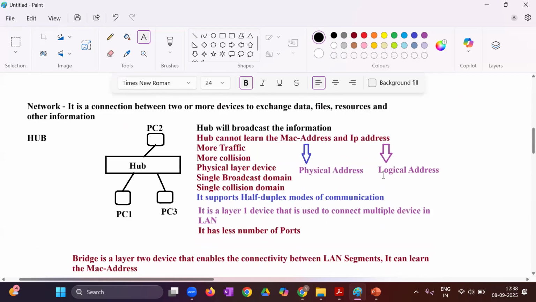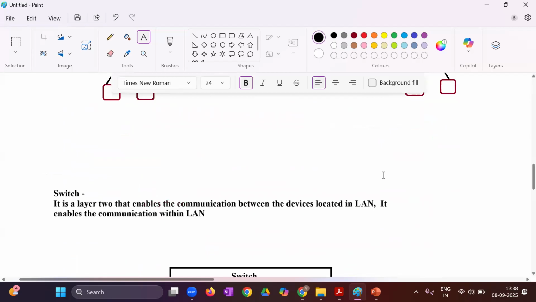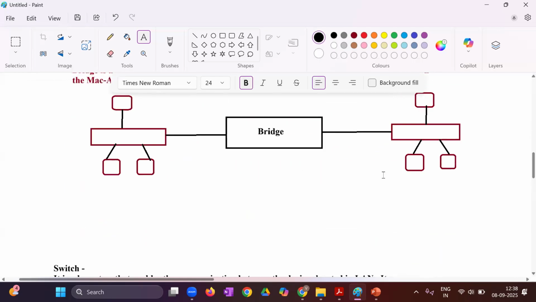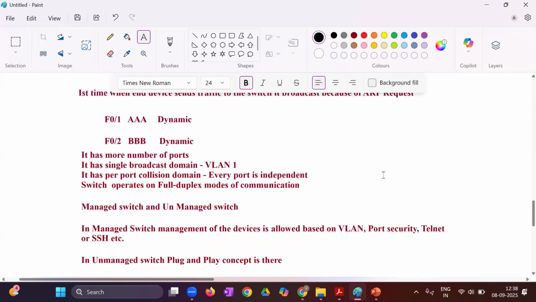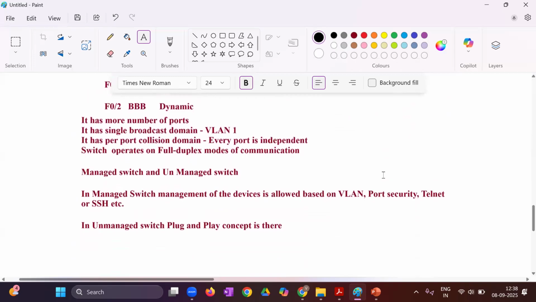So we have discussed the hub, a brief small introduction about the bridges, and then discussion about the switches. Any questions, any doubt? You want me to start router? Hmm? My question is, you want me to start router? Per port collision domain? Okay.